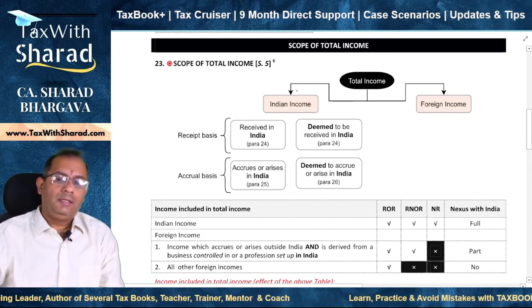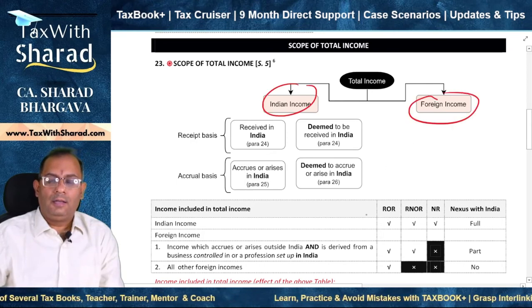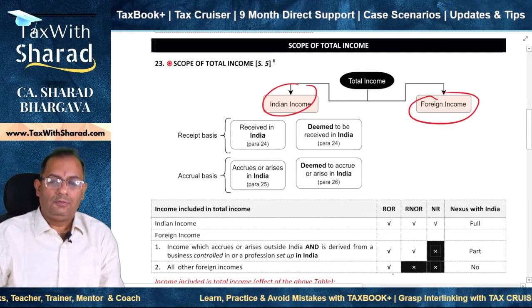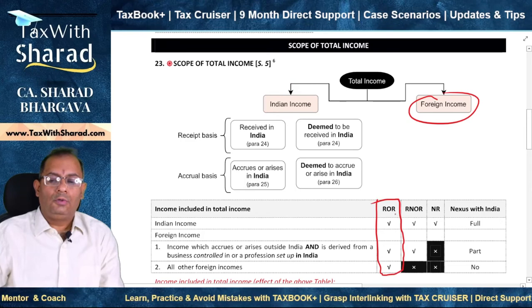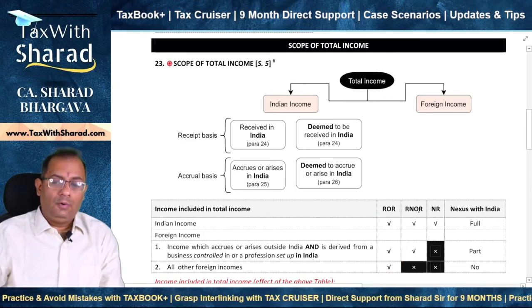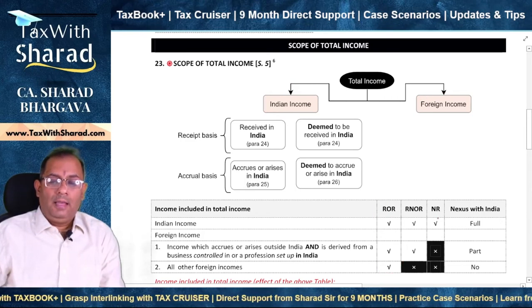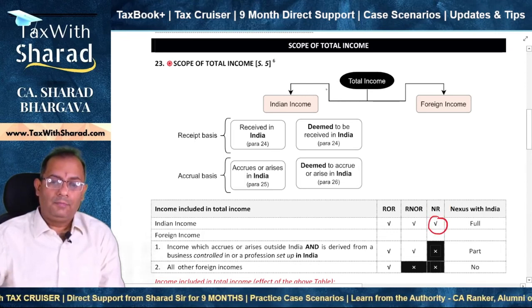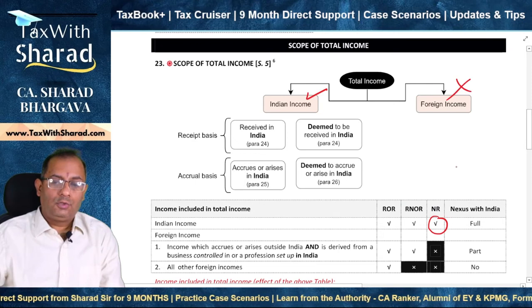So whether it is Indian income or whether it is foreign income, you need not worry about that. If it is a case of ROR, you need to include the global income in the hands of the ROR. In the hands of an NR, that means a non-resident, you need to include only the Indian income. Okay, foreign income is excluded.